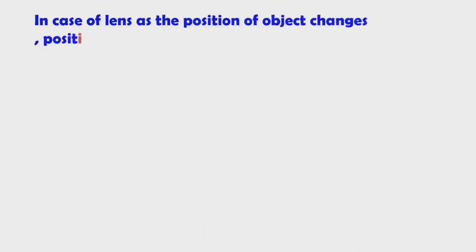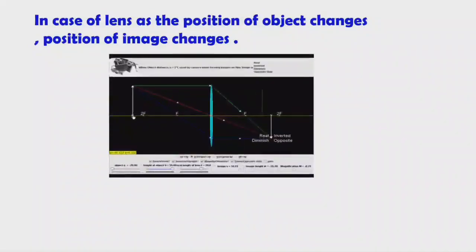In case of a lens, as the position of the object changes, the position of the image changes. Already we discussed it. You can take a convex lens. Here, as the position of the object is changing, the position of the image also changes.